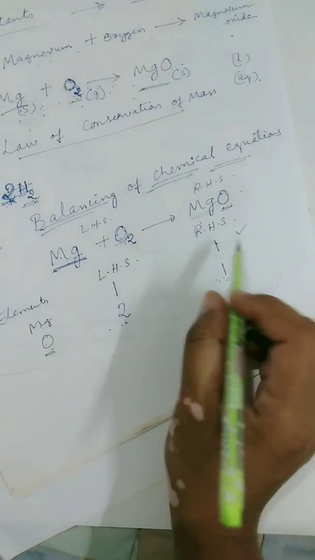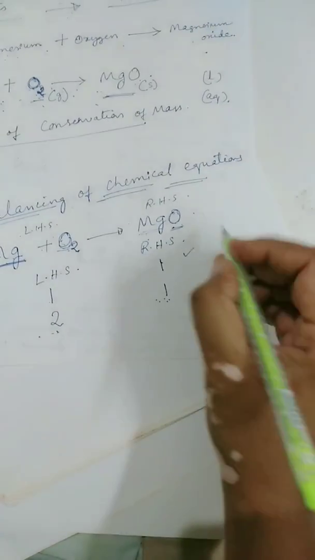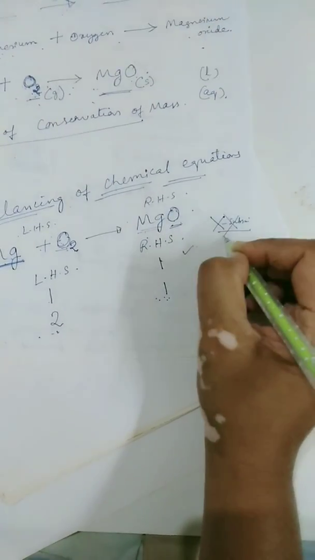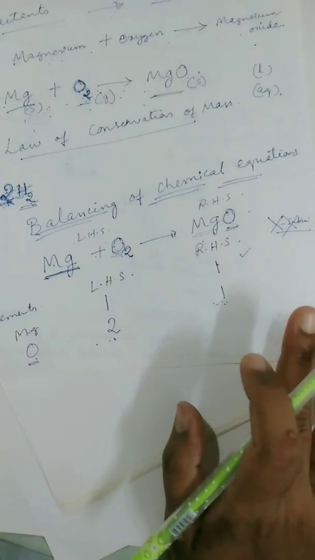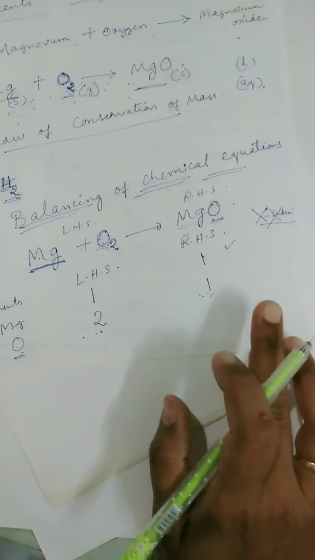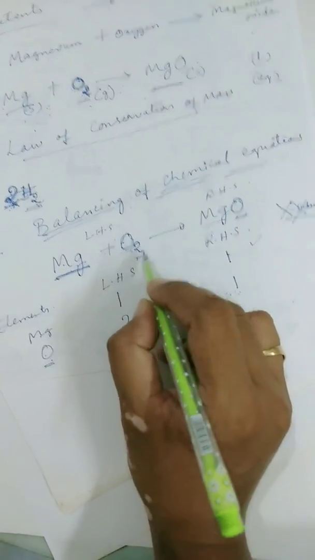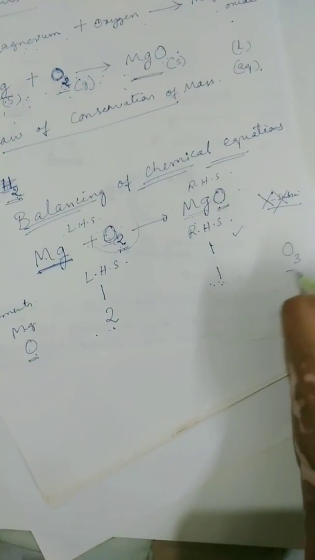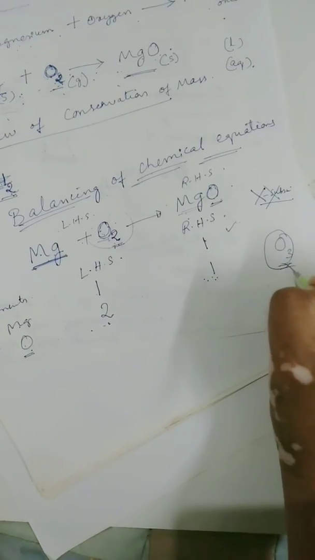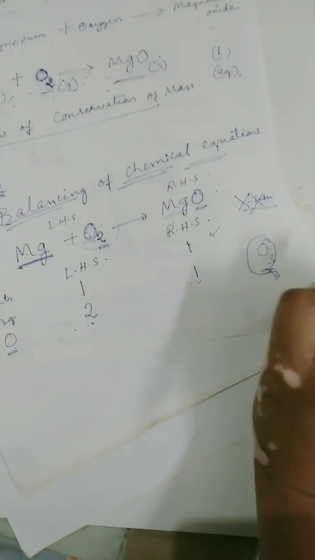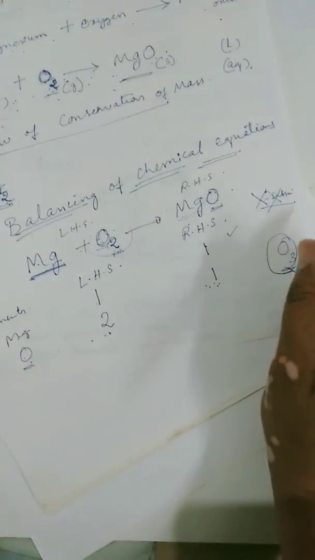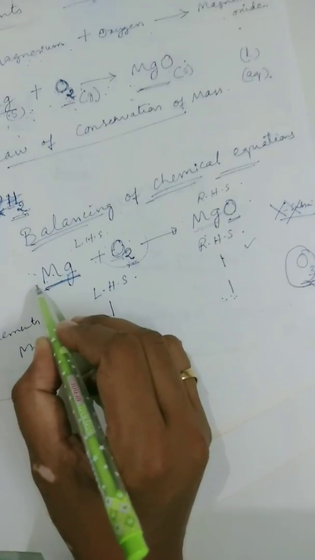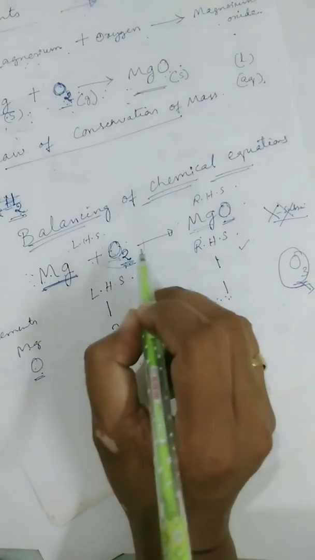For this, remember one thing, children, very importantly: you cannot change the subscripts. You cannot change the subscripts, but you can change the coefficient, because if you change the subscript, it would change the identity of the substance. See, if I change this subscript to O3, then what will happen? It changes into another substance which is ozone. So it is changing the identity of the substance. We need to change only the coefficients. That means we can put any number before the symbol, but we can't change the subscript.